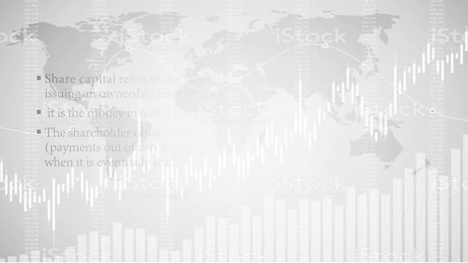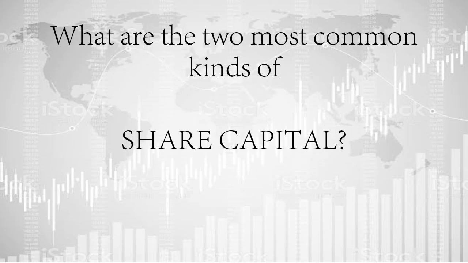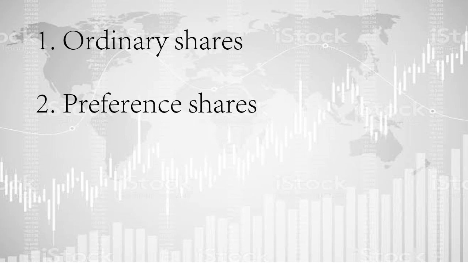So now moving on, let's see what are the two most common types of share capital. The two most common kinds of share capital are: 1, the ordinary share, which is also known as the equity share, and 2, the preference share. Now let's go into details firstly.